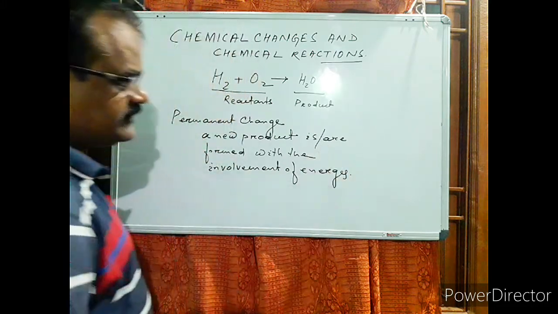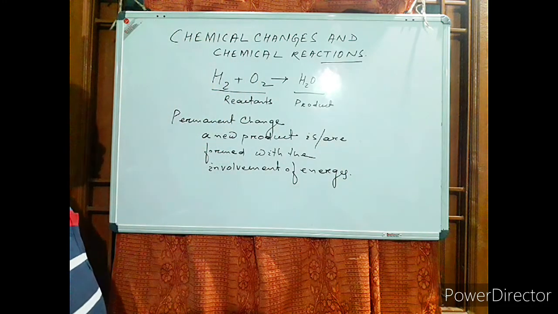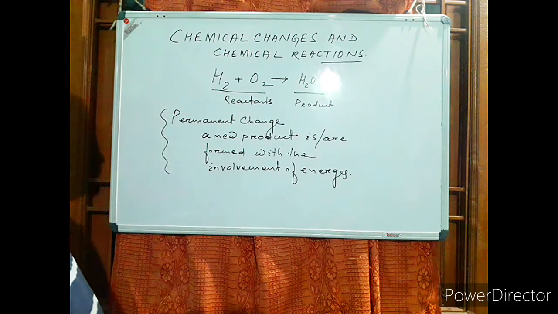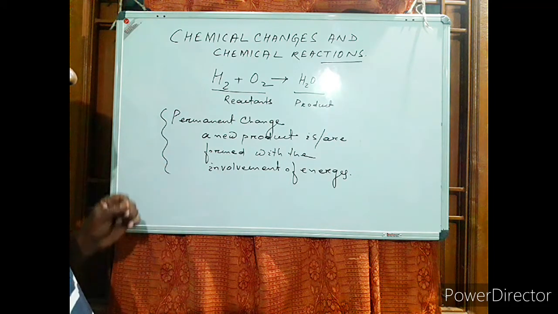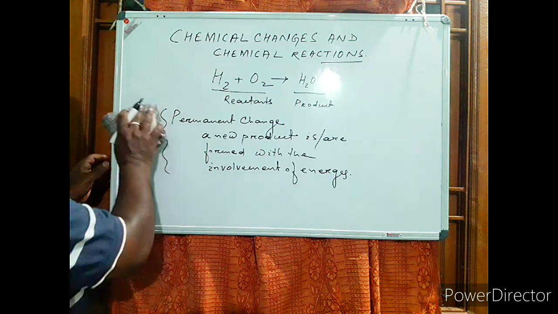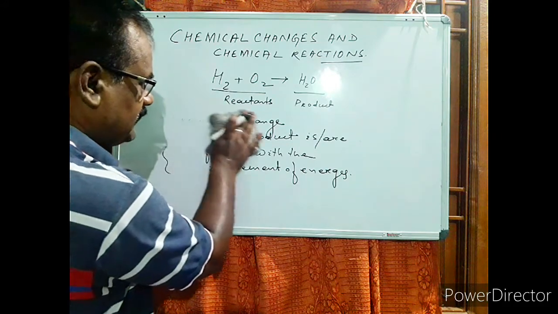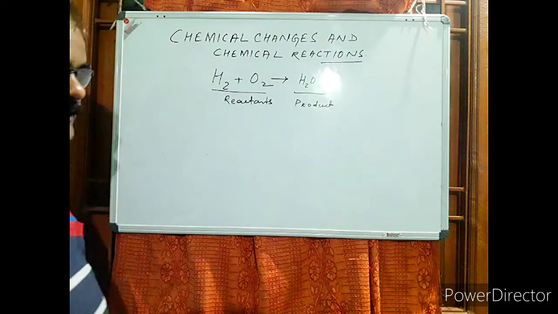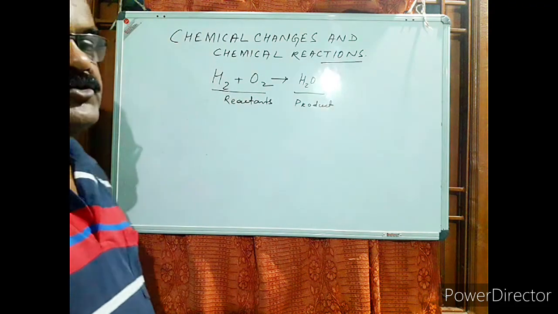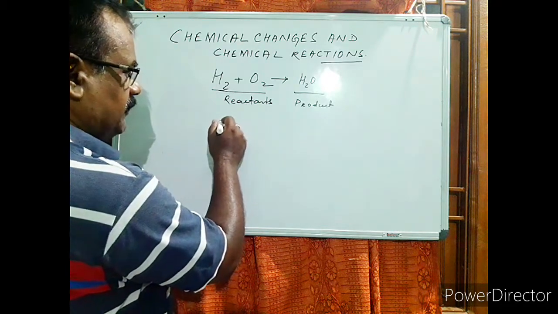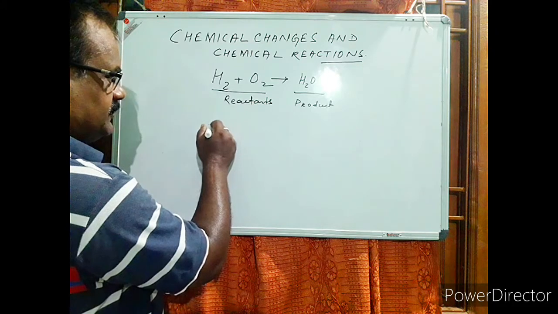Now how is that energy involved here? So consider that this is a chemical change. This is the definition: a chemical change is a permanent change where new products are formed with the involvement of energy. The question rises here, how does that energy play the role in bringing about that chemical change? You have already seen from the structure of atom and chemical bonding that a hydrogen molecule is formed because of the combination of two hydrogen atoms.